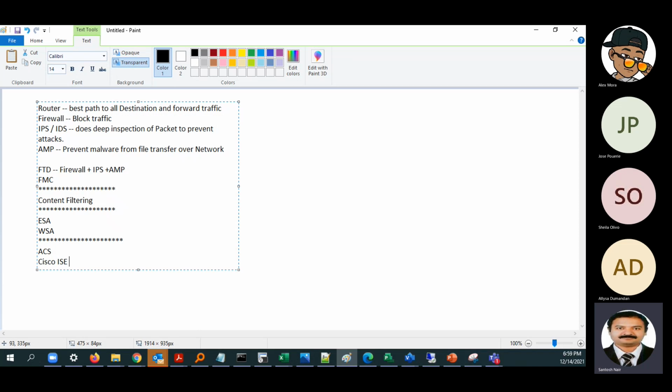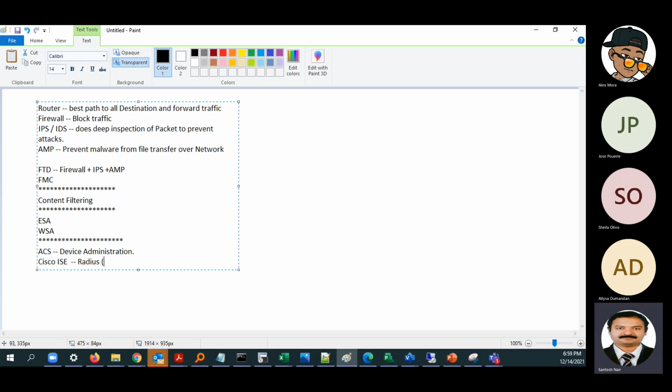Any big company you take, they will have an identity management service in their network, and mostly it is Cisco ISE. Okay, before Cisco ISE, we had ACS. ACS was mainly used for device administration. Cisco ISE is mainly used for Radius. Radius is for network AAA, like end user AAA.